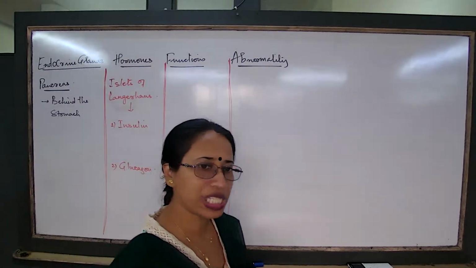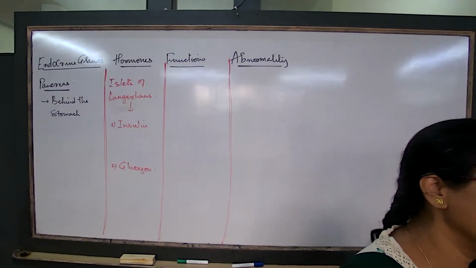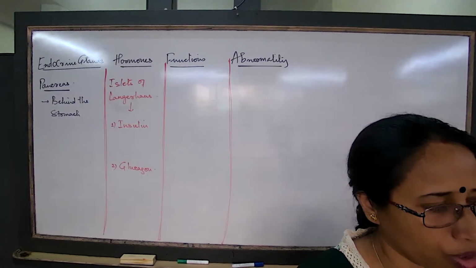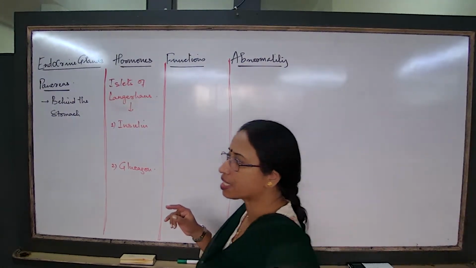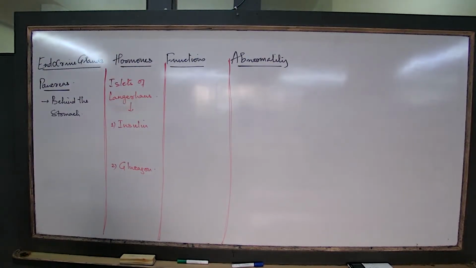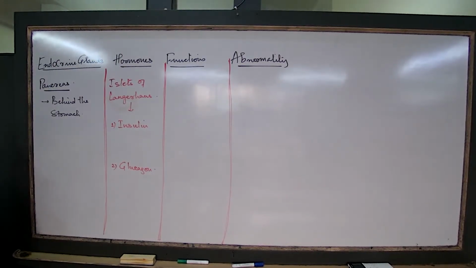And if it is a hormone, it will be carried by the blood from one part of the body to the other. So the pancreas releases the hormones directly into the bloodstream.